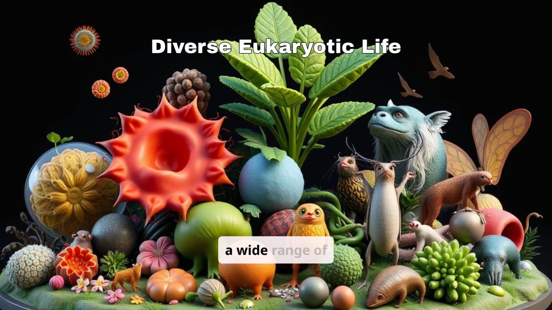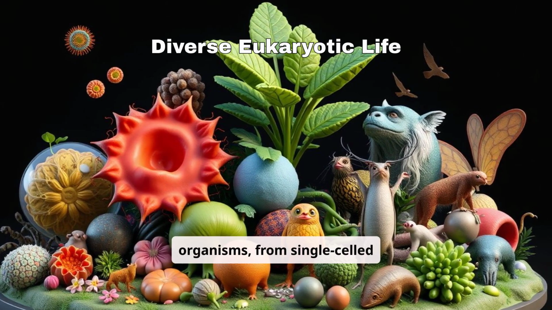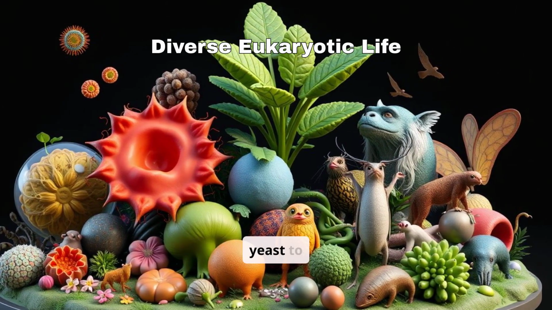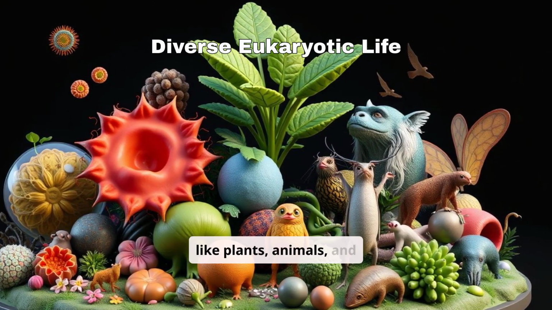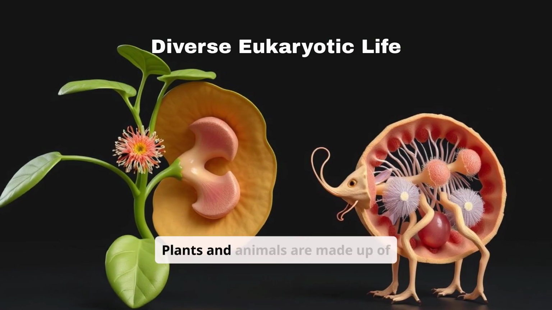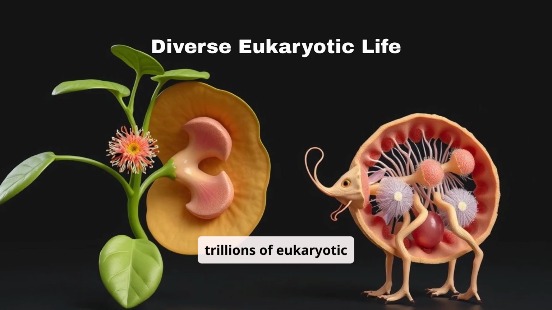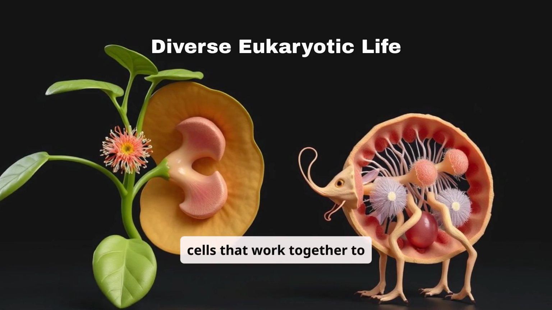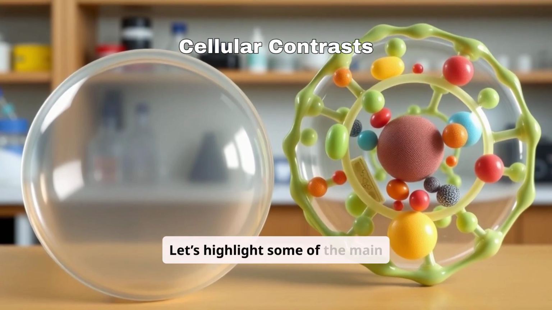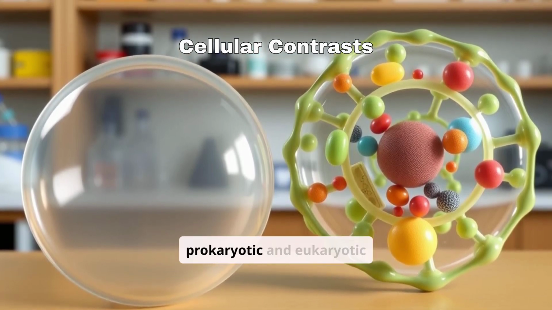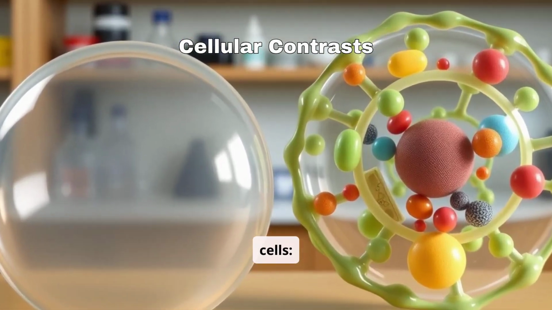Eukaryotes include a wide range of organisms, from single-celled organisms like amoebas and yeast, to complex multicellular organisms like plants, animals, and humans. Plants and animals are made up of trillions of eukaryotic cells that work together to form complex tissues and organs. Let's highlight some of the main differences between prokaryotic and eukaryotic cells.